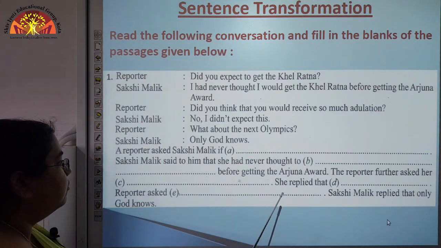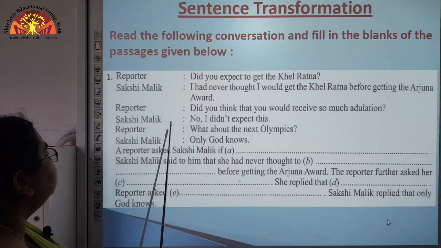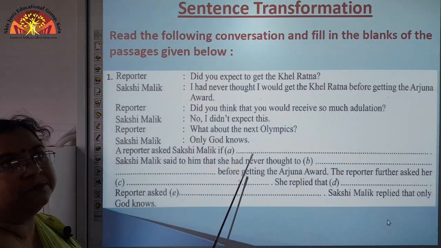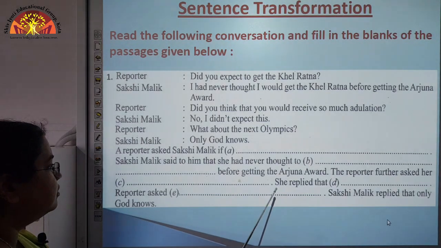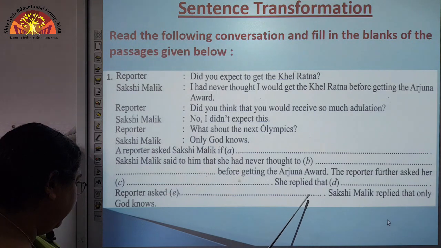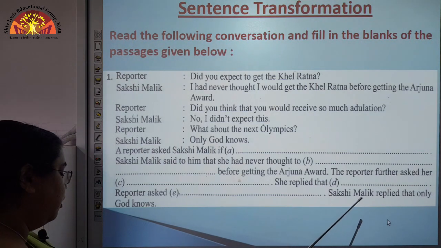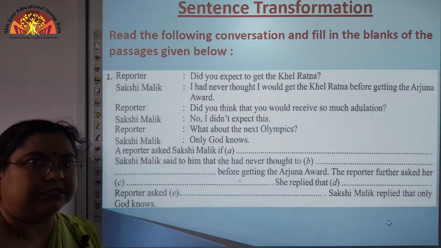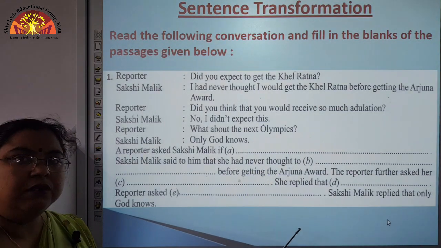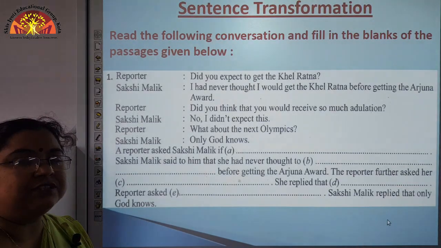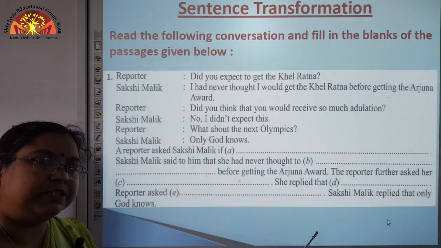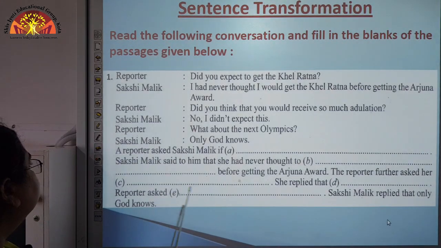Okay. Now next part, Sakshi Malik. Now this is a reply from her. No, I didn't expect this. Now we will take up this sentence here in the passage. She replied that she had not expected that. Here this is being changed to that. These are a few words which also change when we change the sentence from direct speech to indirect speech. Okay, now the rest of the part.